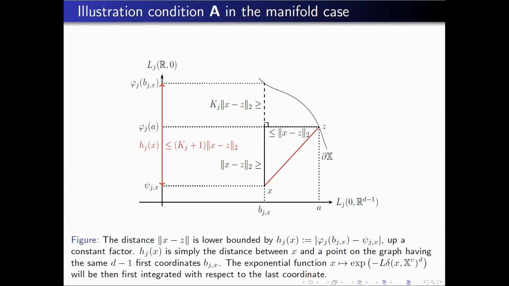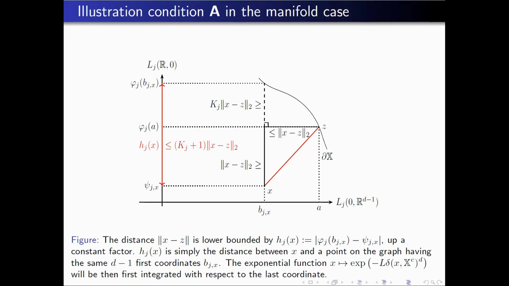So let's illustrate this with this picture, with the assumption A in the manifold case. There are some quantities that you can forget, but they were included in the paper for other reasons. So here you consider the distance of X to the boundary.